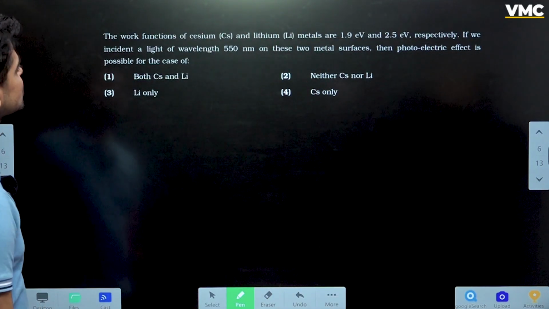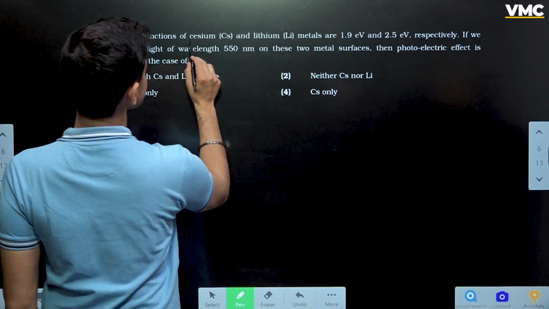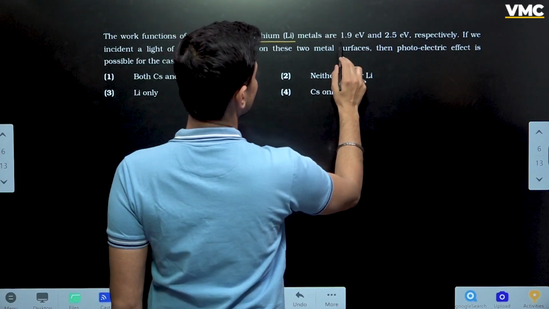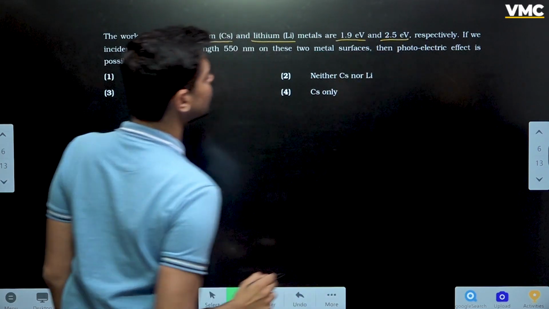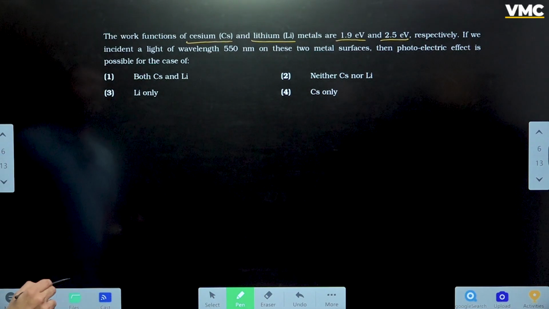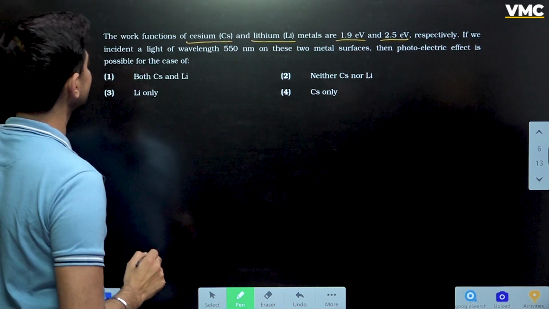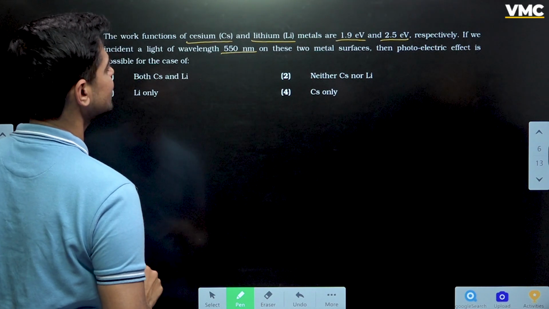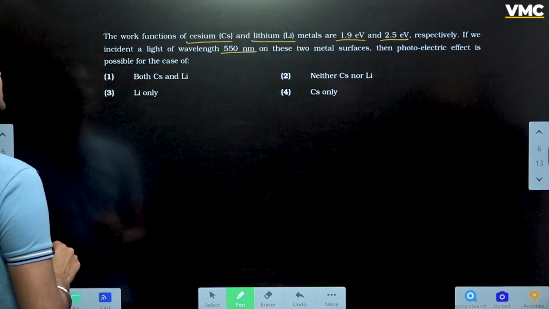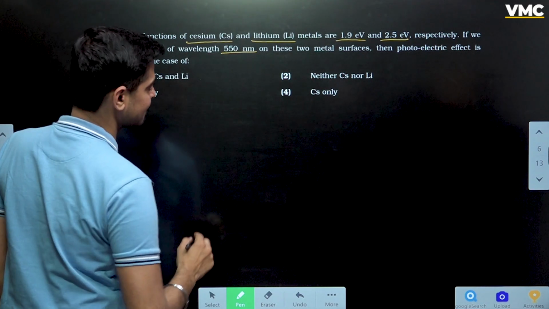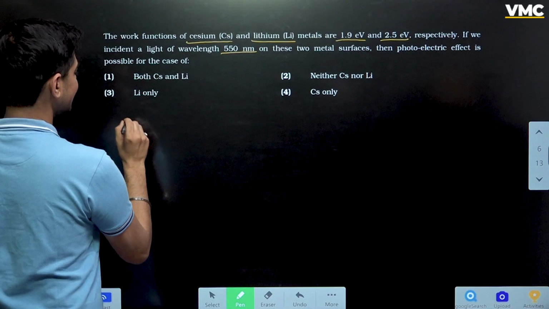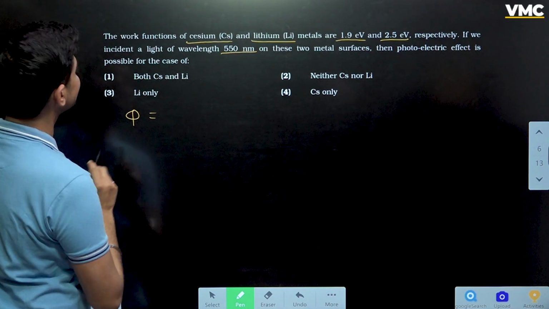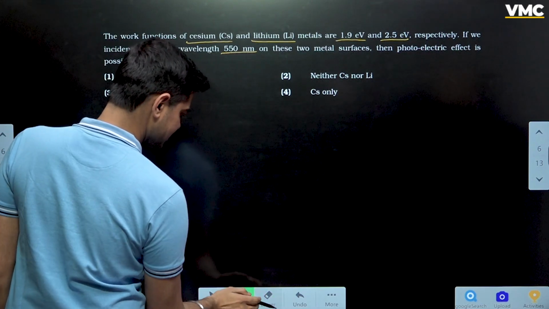The work functions of cesium and lithium are 1.9 electron volt and 2.5 electron volt. If we incident a light of wavelength 550 nanometer on these two metal surfaces, then photoelectric effect is possible for the case of. Okay. So bachcho, let's calculate the work function that is already given to us.